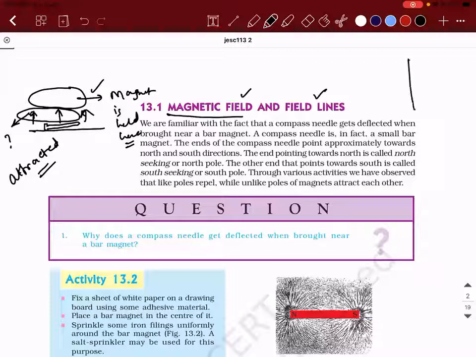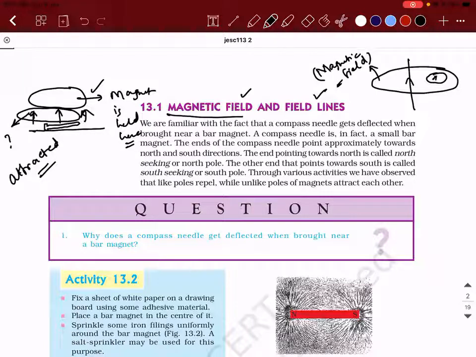So what I'm trying to say is, I have a current carrying conductor. A compass is placed. Observe, it is not in contact with the current carrying conductor, but still the compass is responding to something. Means it is feeling something. What is happening to it? Means around this current carrying conductor, there is a particular area, or I call it a region. So there is a particular region around this magnet where the compass is able to sense something. And that region is what we call the magnetic field. Accepted?